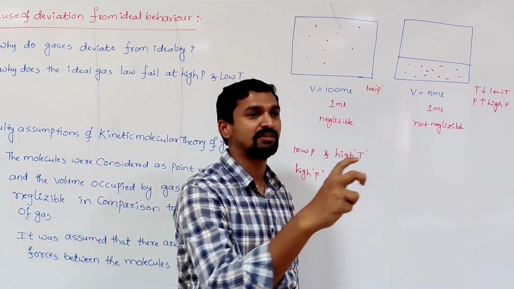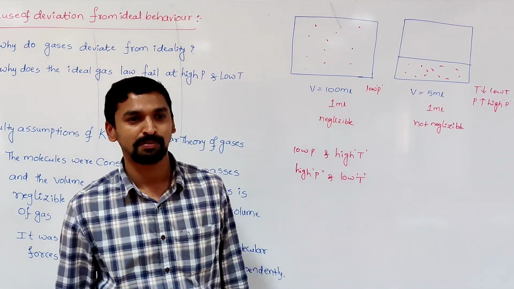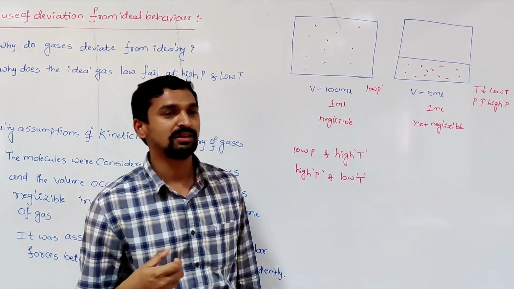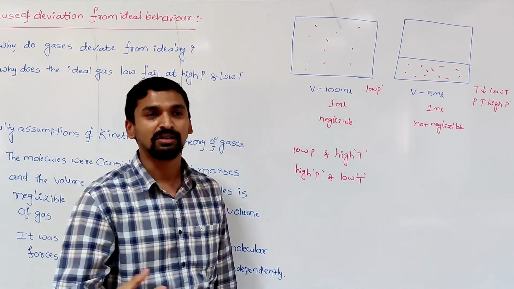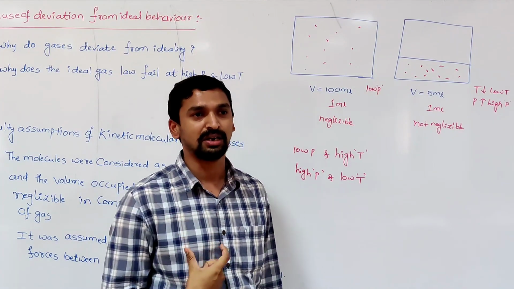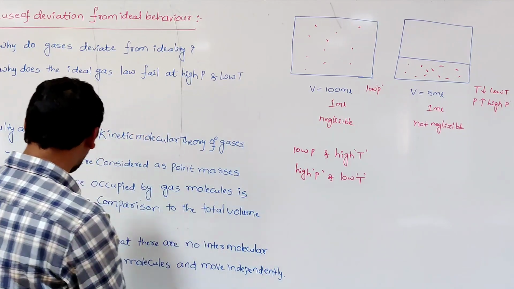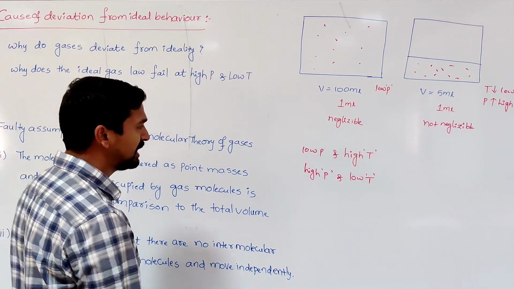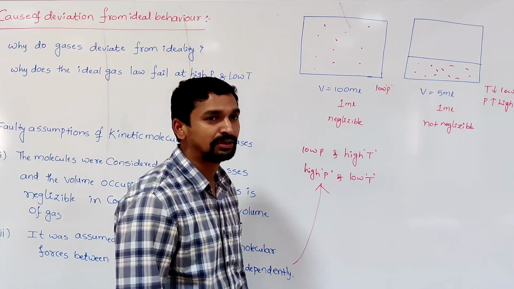Why? Because the molecules cannot hit the walls of the container with a greater force. Why not? Because attractive forces are present between the molecules, and that attractive force pulls the molecule backward. So it cannot hit the wall with a greater force, resulting in less pressure than expected. So the assumption that there are no intermolecular forces between the molecules and they move independently is not valid at high pressure and low temperature.